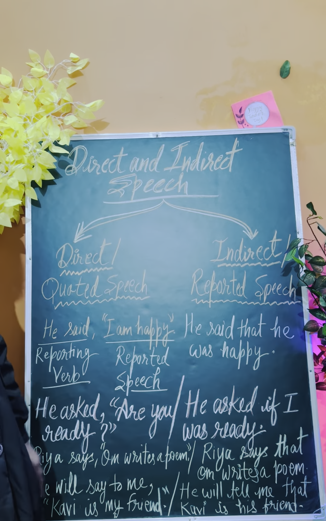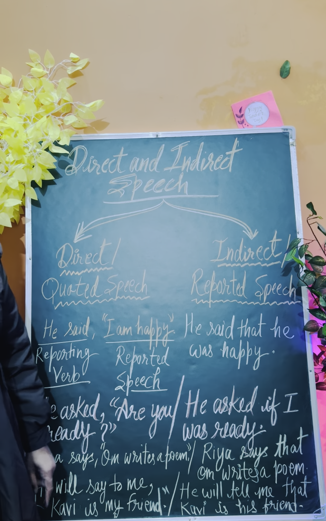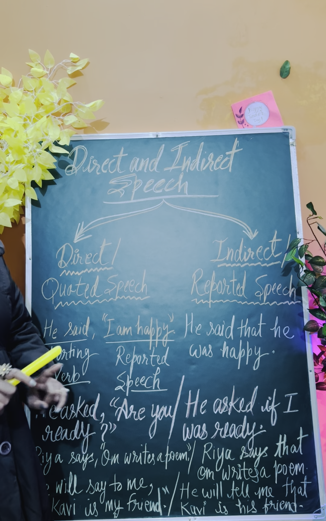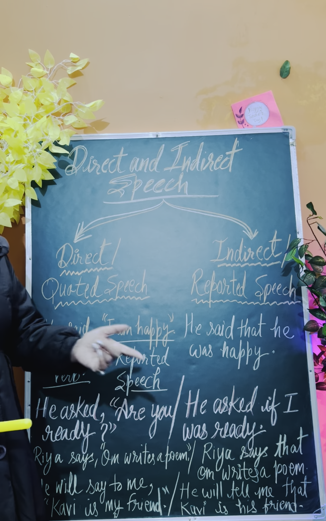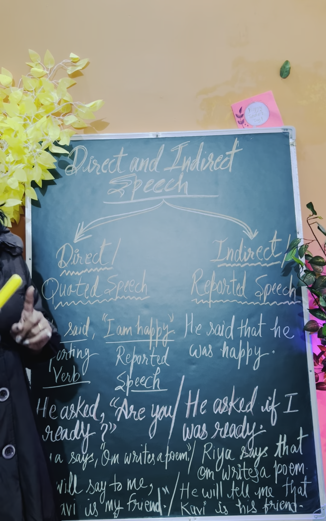The next example is: he will say to me. That means your reporting verb is in the future tense. So if your reporting verb is in the present tense or the future tense, then there will be no change in your reported speech. The tenses will be the same in reported speech, right? So for example, he will tell me. So "say to" will be changed. One more thing you need to remember: if "said to" is there, it will change into "told". If "says" is there, then "says" will stay "says". If "say to" is there, it will change into "tell". If "says to" is there, it will be changed into "tells". This you also need to keep in your mind.